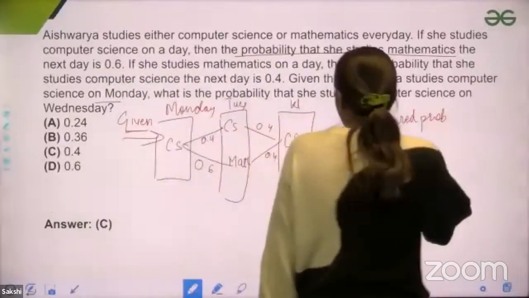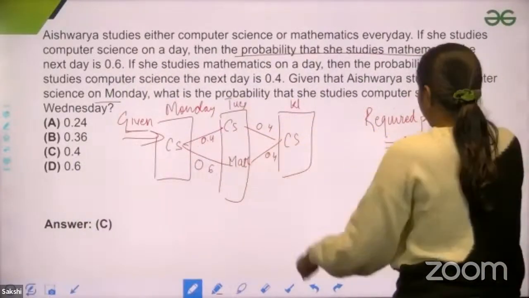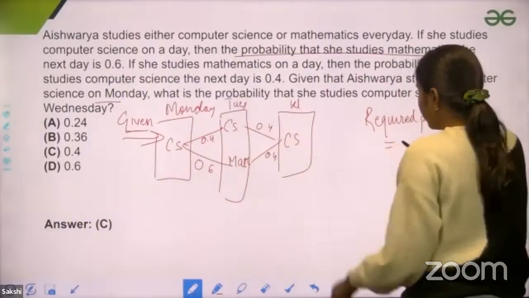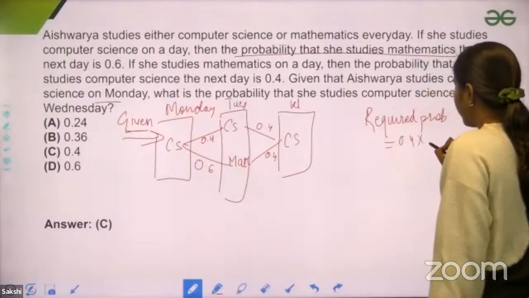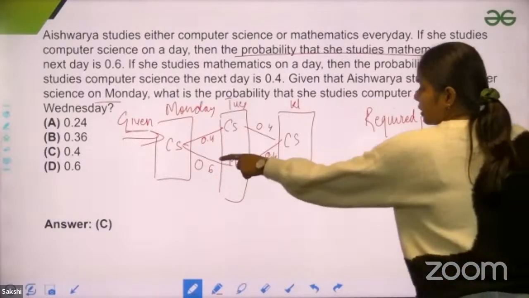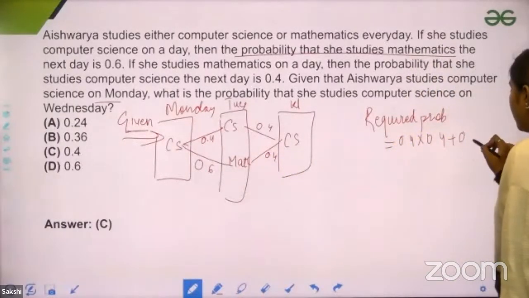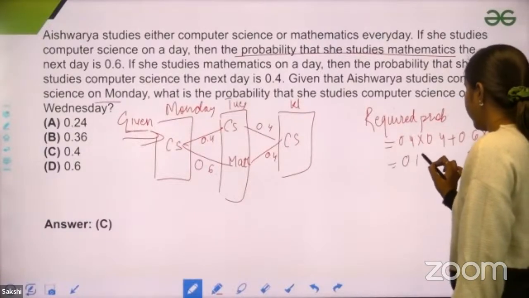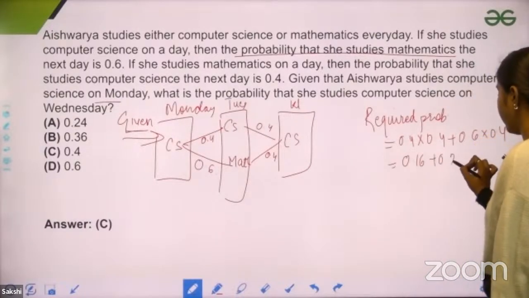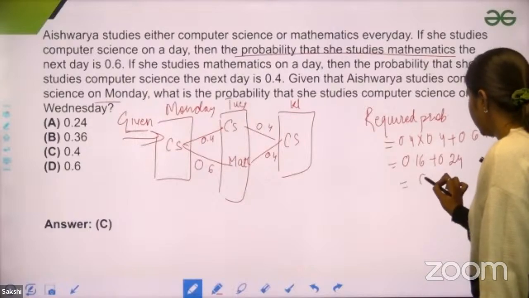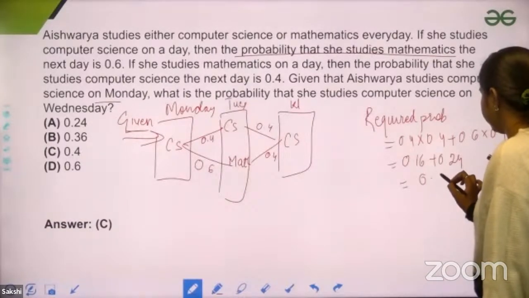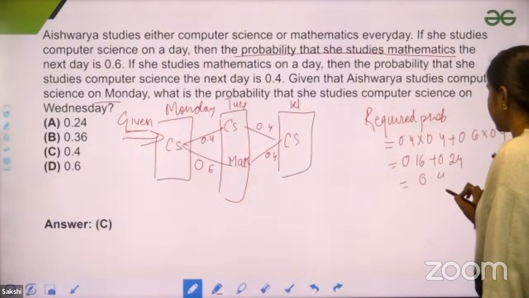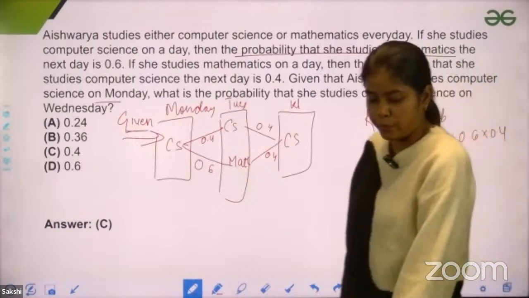So what would be the required probability? The required probability would be that she'll study computer science and computer science on both days, 0.4 into 0.4, plus she'll study maths and then computer science, 0.6 into 0.4. So we get 0.16 and 0.24. If you solve this, you would get 0.4. So 0.4 would be the answer here.